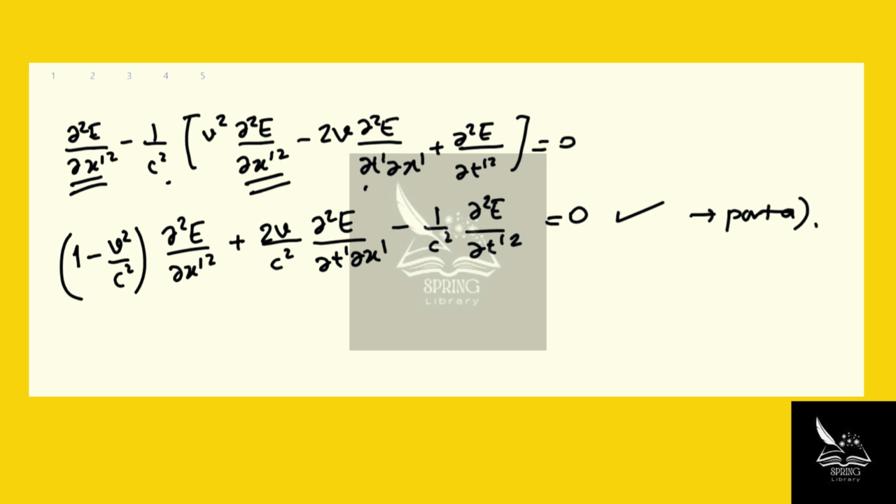Now, going to part B, we're going to pretty much do the same thing. Same logic, only this time when we're taking the derivatives, we're not using the Galilean transformation. Now we're doing this under Lorentz transformation, right? And we're going to show that the wave equation has the same exact form as we know it. So remember, for the Lorentz transformation, we have x prime equals gamma times (x minus vt), and t prime equals gamma times (t minus vx over c squared).